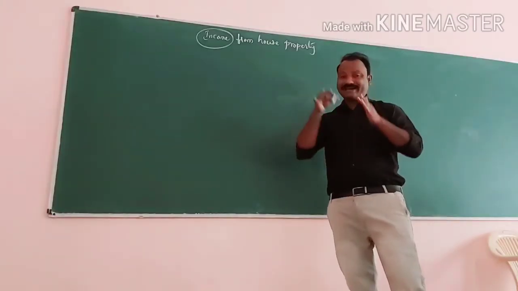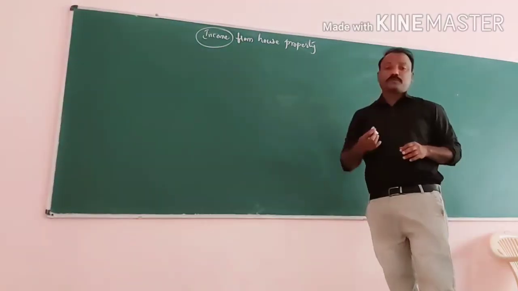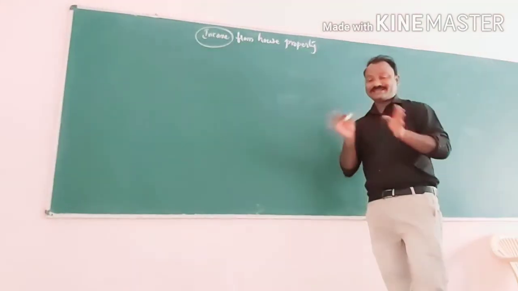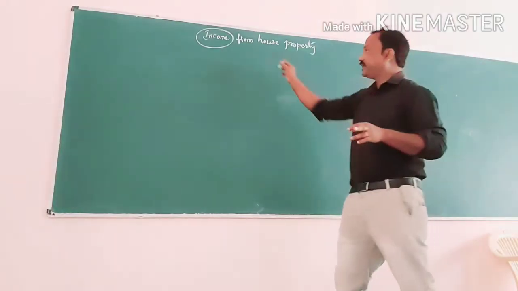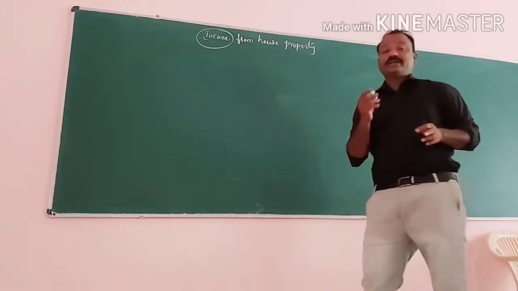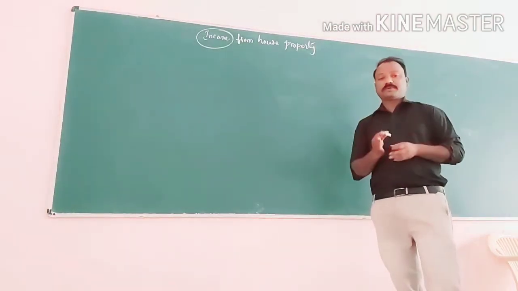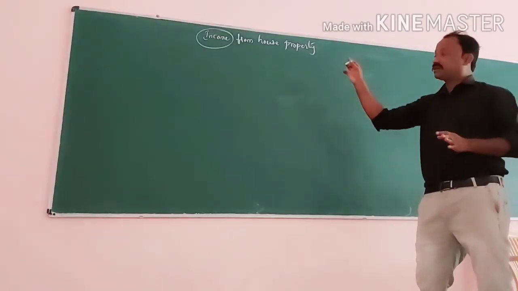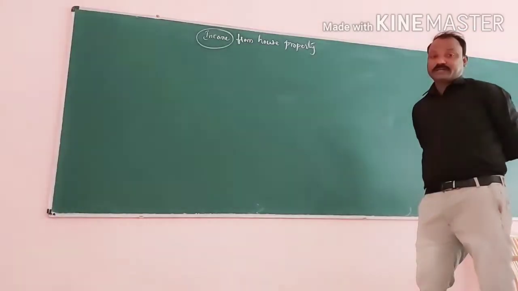Then whatever rent is received is called income from house property. If the house property is not let out for residence purposes, then the rent received cannot be treated as income from house property. So, for an income to be treated as income from house property, the house property must be let out for the purpose of residence. Then the rent received is called income from house property. This is the meaning of income from house property.